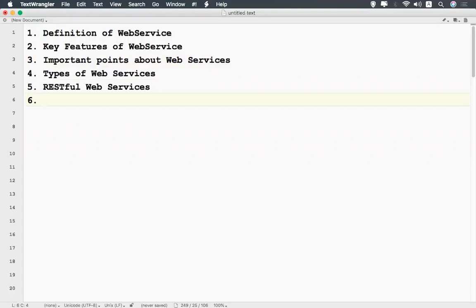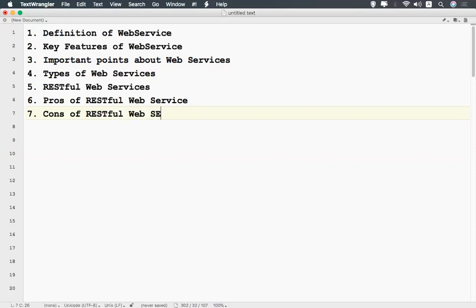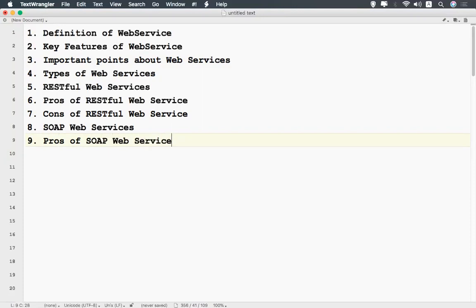And then you can say the pros of RESTful web service and cons of RESTful web service, and then SOAP web services, and then pros of SOAP web service and cons of SOAP web service.